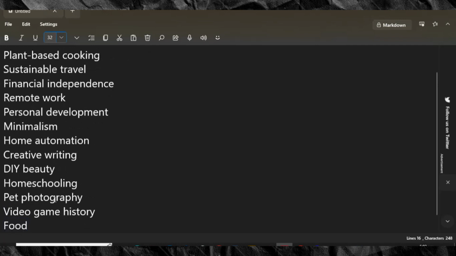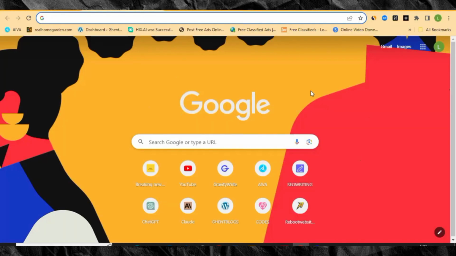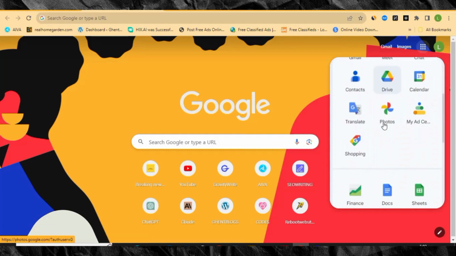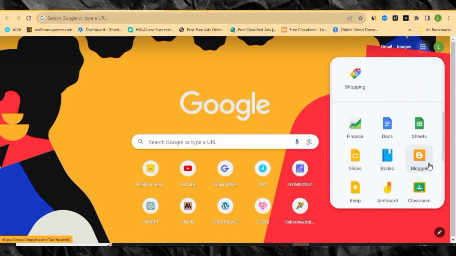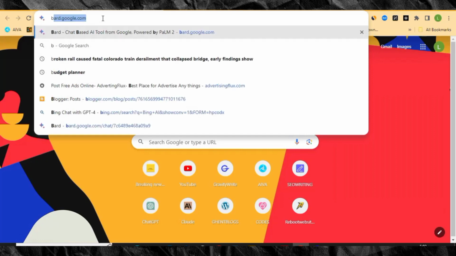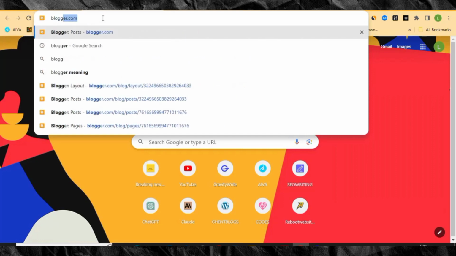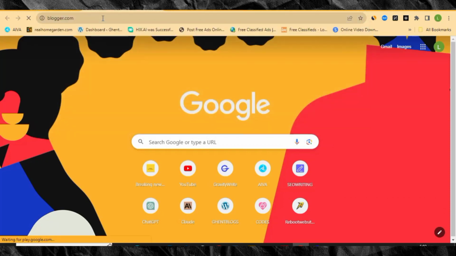To create our blog, you just need to sign in into your browser. I mean signing into Google in your browser, right? So you're going to see something like this, and then it will be showing Google Apps right here in your browser. When you click on that place, you can scroll down like this, and then you're going to see Blogger over here. In case you don't see it, you can still go to the address bar or the URL section, then you write blogger.com. It's still the same process, and it's going to take you over there.